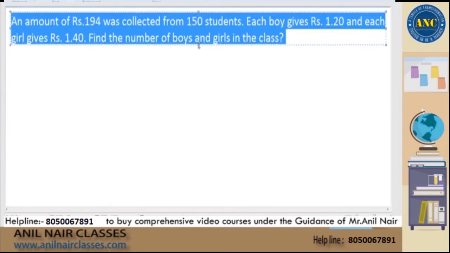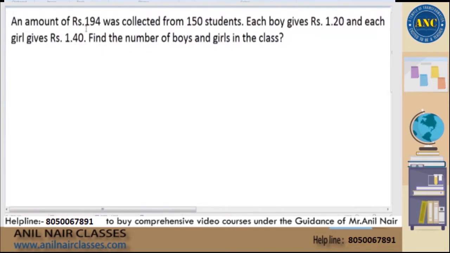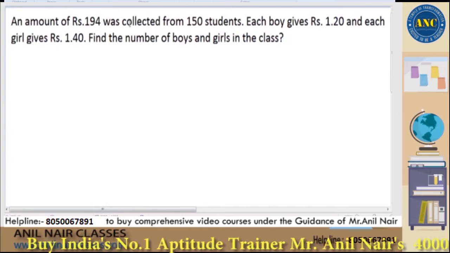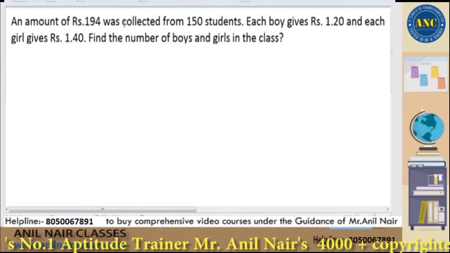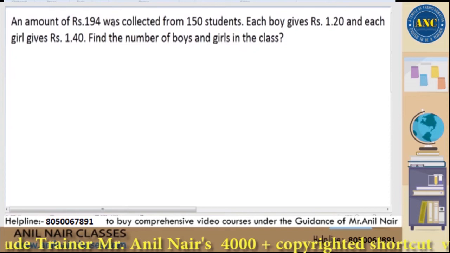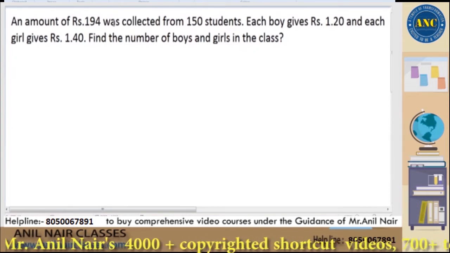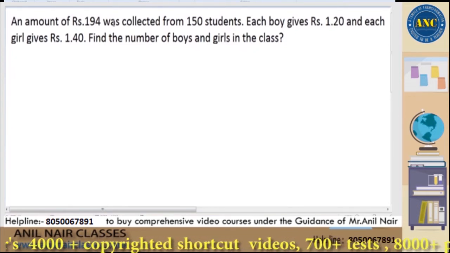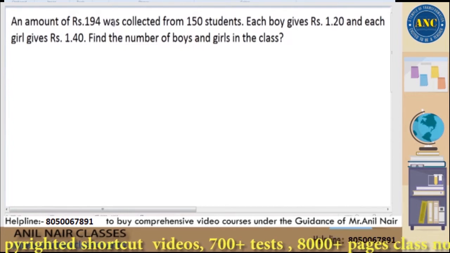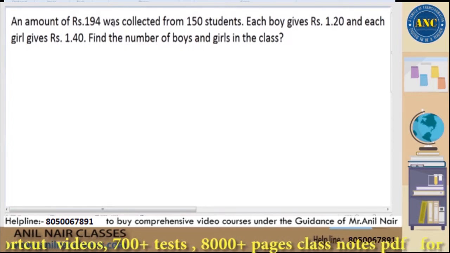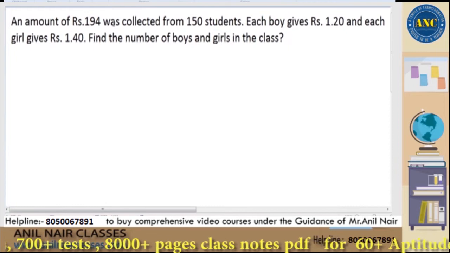First let us read the question. The question says, an amount of rupees 194 was collected from 150 students. Let us read it again. An amount of rupees 194 was collected from 150 students. Totally there are 150 students in the class. 194 rupees is collected totally. That is the first statement.